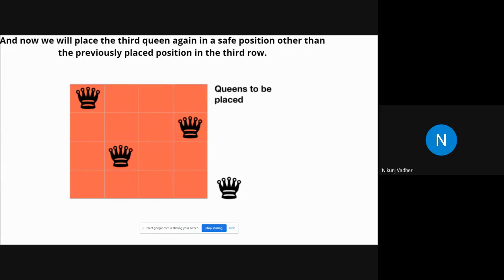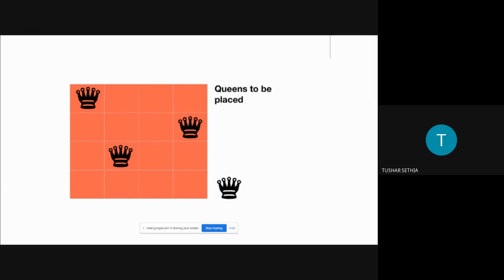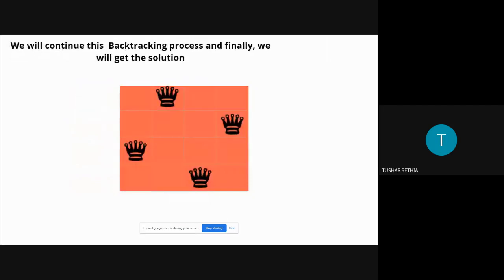Can I continue the last slide? Yes. So after that, we will go on backtracking through the problem until we find the perfect solution. The last solution is this: we have gone to the first row and shifted the queen of the first row to the second column, and then we can see that the four queens are perfectly placed in the boxes and do not attack each other. That's all. Happy coding.